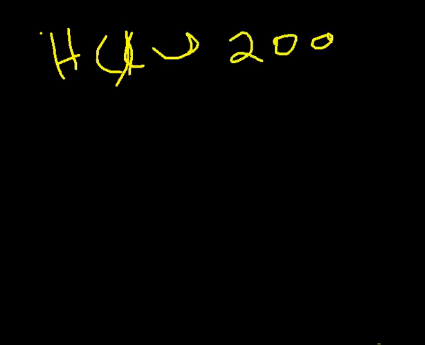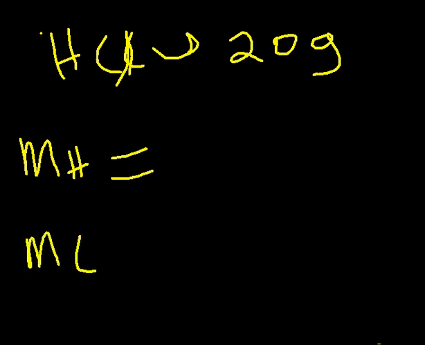On the same case, if we have HCl, about 20 grams, and we have the mass of hydrogen and the mass of chlorine, as already done, then you can have the number of moles of chlorine